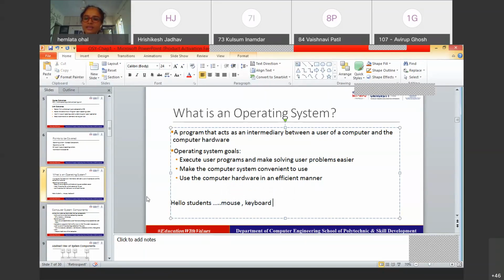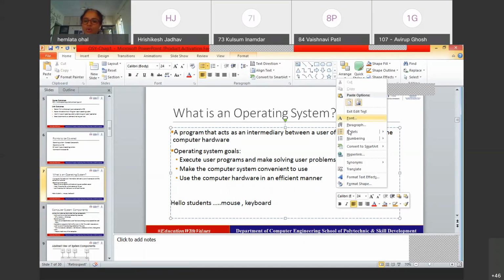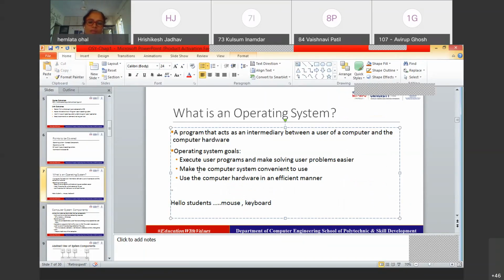So there must be some logic behind this, that I'm clicking somewhere. If I do a right click, it means some code must have been written that if the mouse's left or right click is clicked, then this popup menu will be displayed; if clicked on the left, wherever you click, that menu will be displayed; if we type something with the keyboard, that typing will be displayed on the input, right. So somewhere the IO devices connected to your system are communicating with the computer system, right.